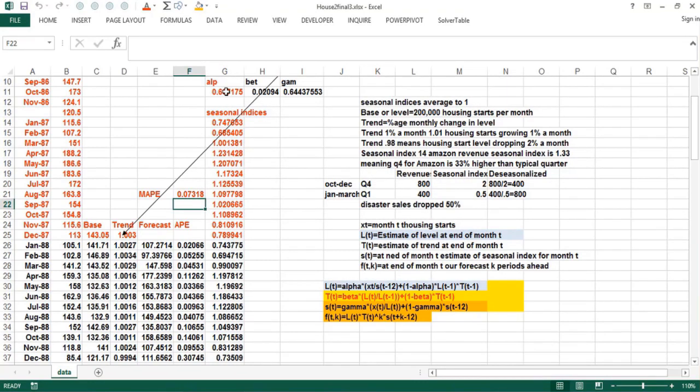In updating the base, you give 60% of the weight to the current observation, 40% to the past. In updating the trend, you give almost no weight to the current observation. In updating the seasonality, you give 64% of the weight to the current observation, etc.